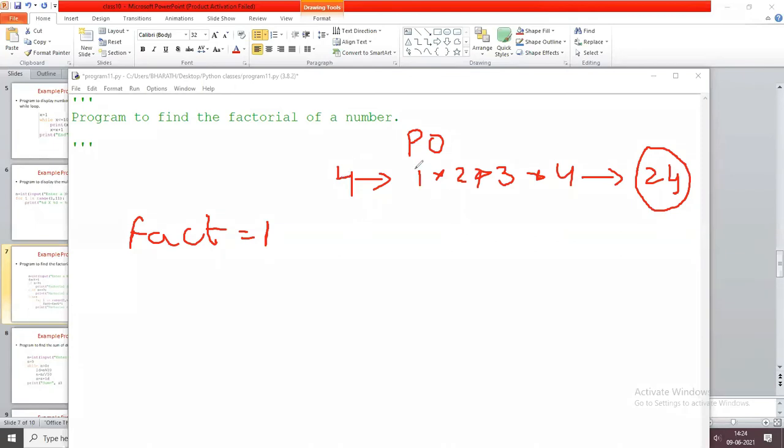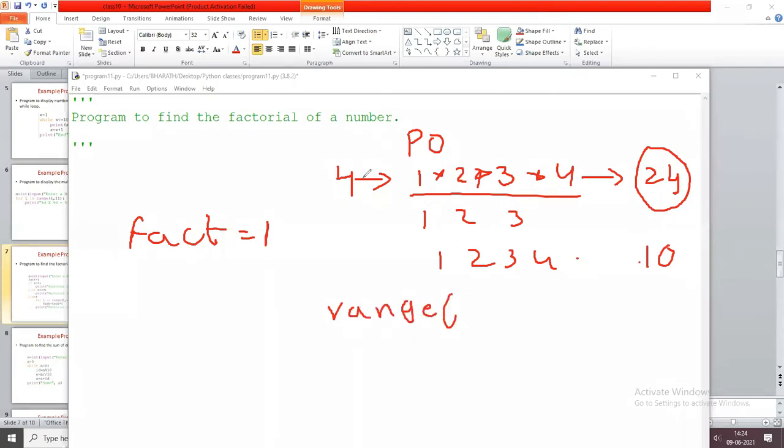If it is n, you are going to write the sequence. If it is 5, 1 2 3 4 5. If it is 10, 1 2 3 4 up to 10. That is the sequence. So here we are going to use the range function. Here this is 4, so range of 1 comma 4 means 1 2 3. Sorry, here you are going to take n plus 1. So range of 1 comma 5 returns 1 2 3 4.